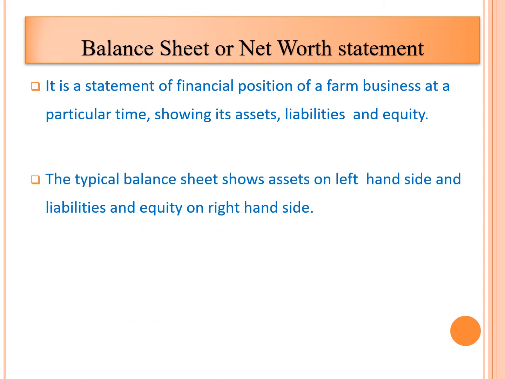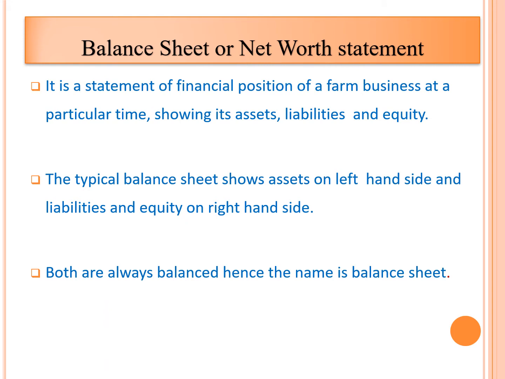The typical balance sheet shows assets on the left hand side and liabilities on the right hand side, as well as equity below the liabilities on the right hand side. Both sides are always balanced, hence the name balance sheet. That means the left side and the right side are always equal.